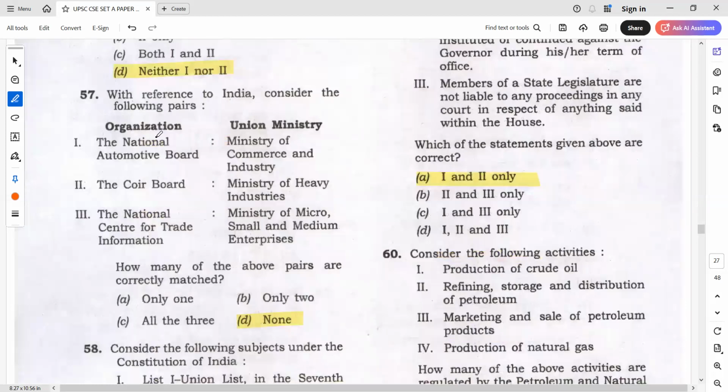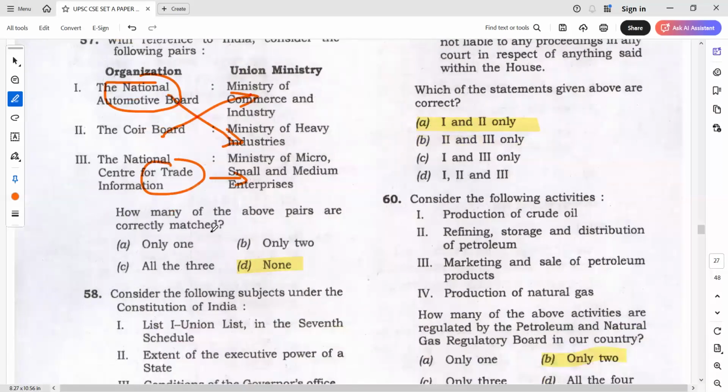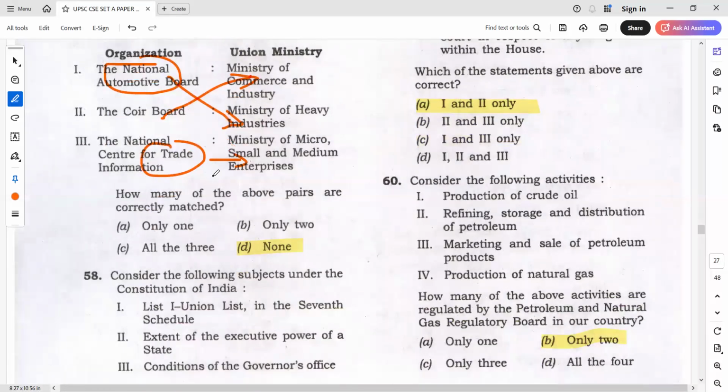And here also, National Automotive Board basically could be heavy industries, COIR is mostly commerce, and trade also will be small, medium or commerce. So trade also will be, so this is a simple thing.